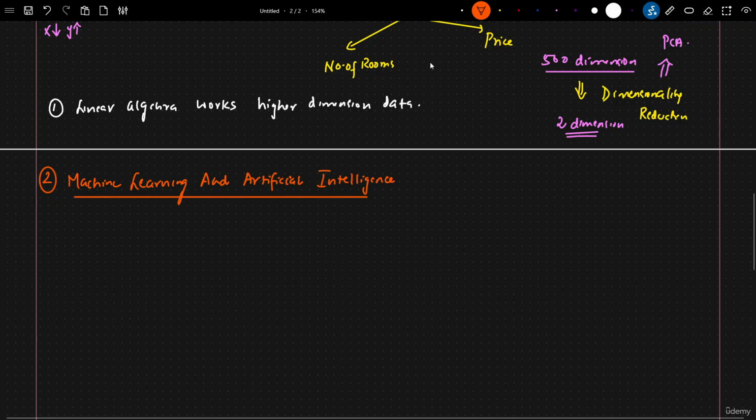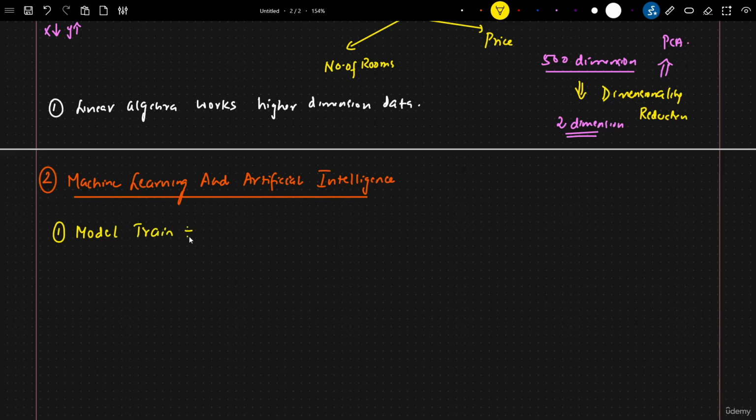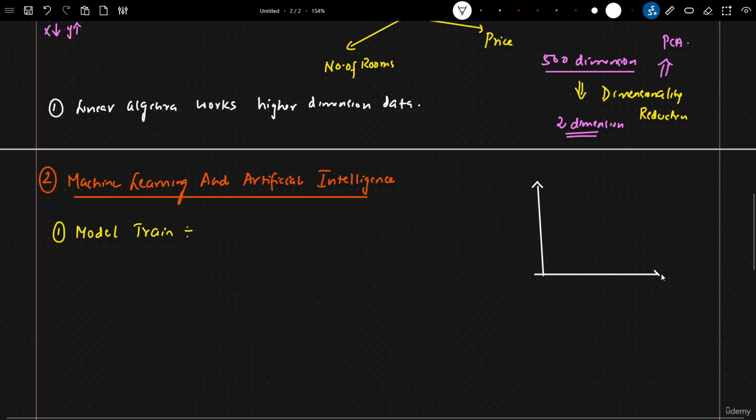Okay. Now, when I say machine learning and artificial intelligence, one of the core concepts that we do in machine learning is basically train our model. So train our model basically means what? Okay. Let's say I have this feature called price, and let's say I have the input feature called size of the house, I should be able to predict the price of the house. Usually in this scenario, I have my entire training data points, so these are my data points that will be there, right?